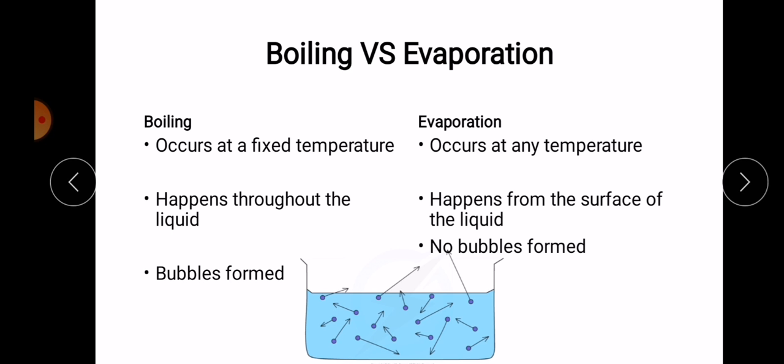All right. I want us to compare boiling and evaporation. Boiling occurs at a fixed temperature, while evaporation occurs at any temperature.